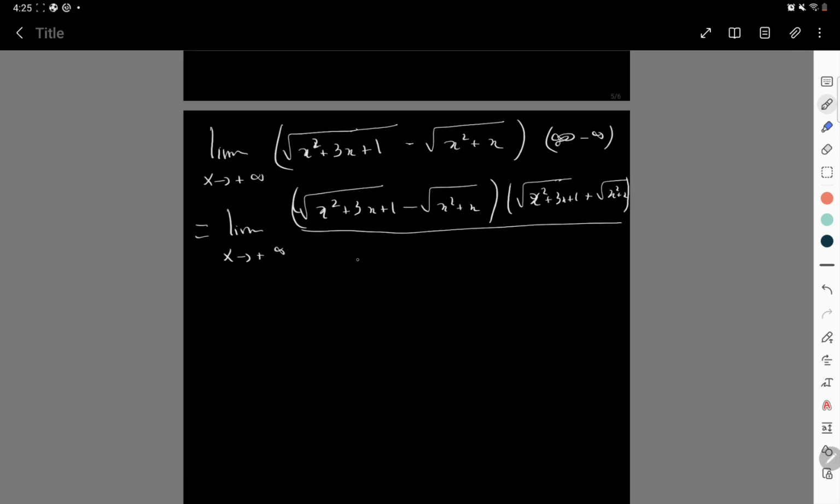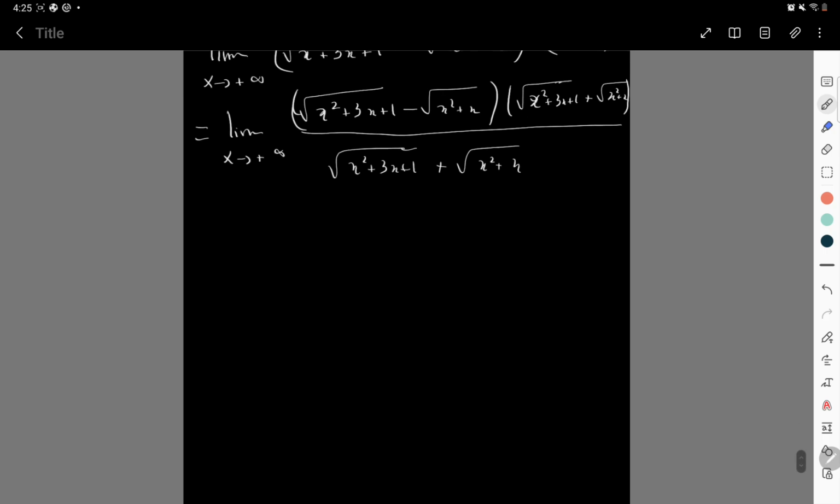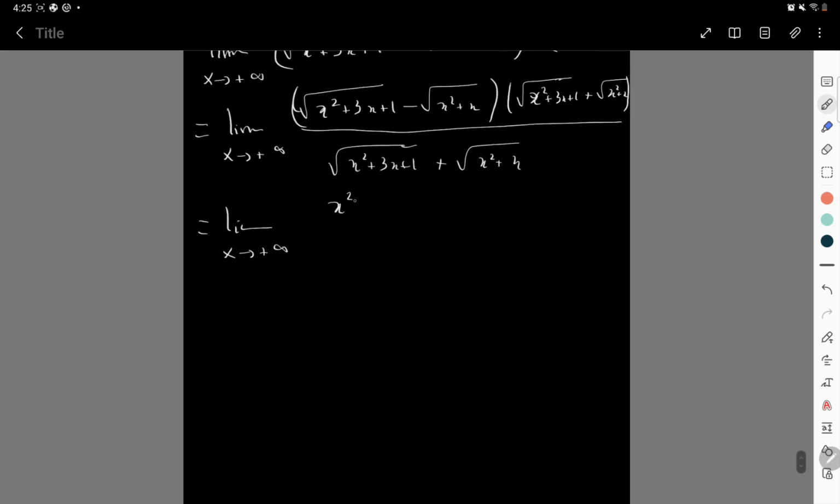Okay, of course, maybe I should have written it smaller, but that's fine. Let's do that now. The idea here is really to get rid of the square roots on top. So what do we get? We get x squared plus 3x plus 1 minus x squared plus x, over the square root of x squared plus 3x plus 1 plus the square root of x squared plus x.